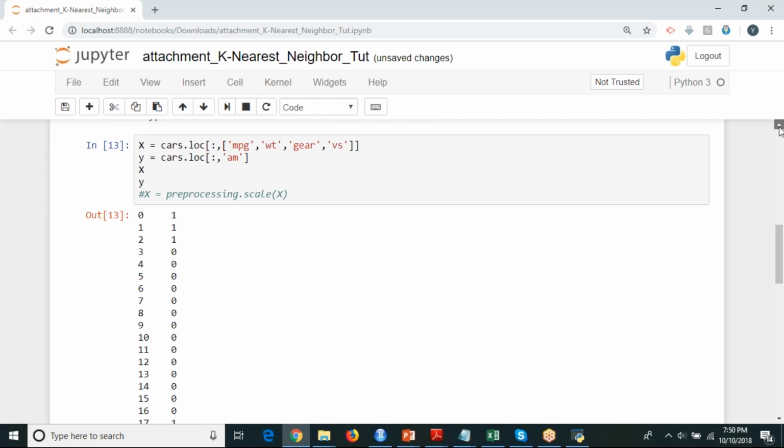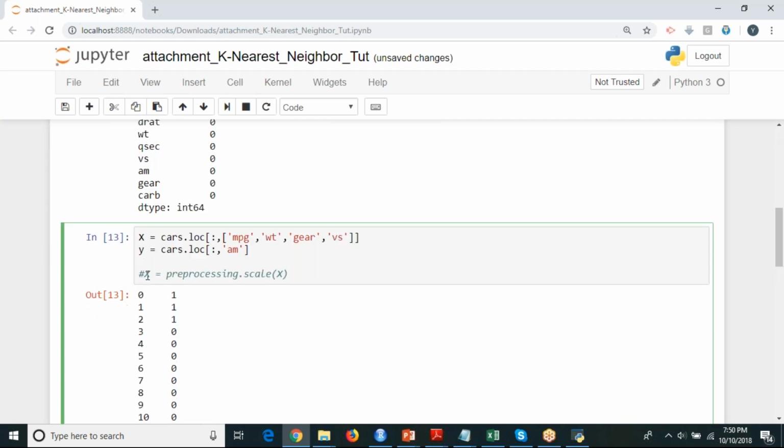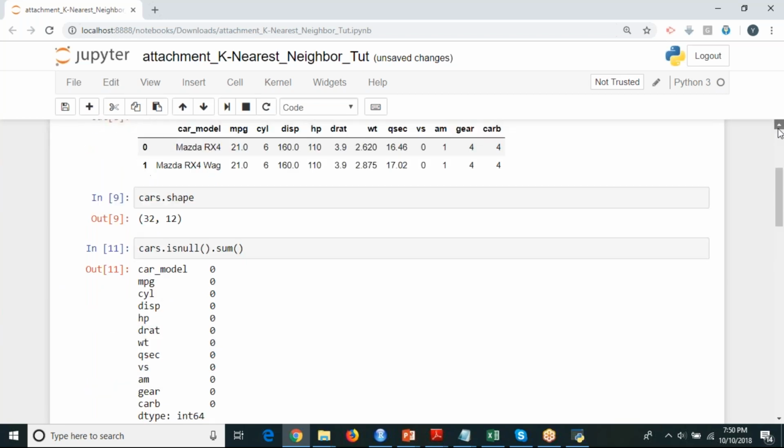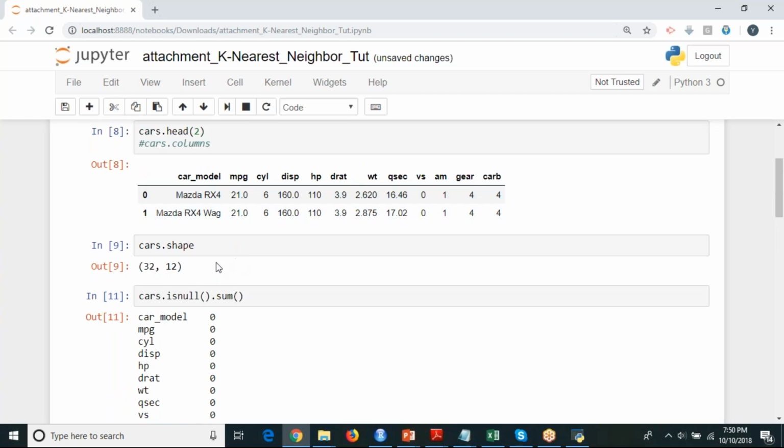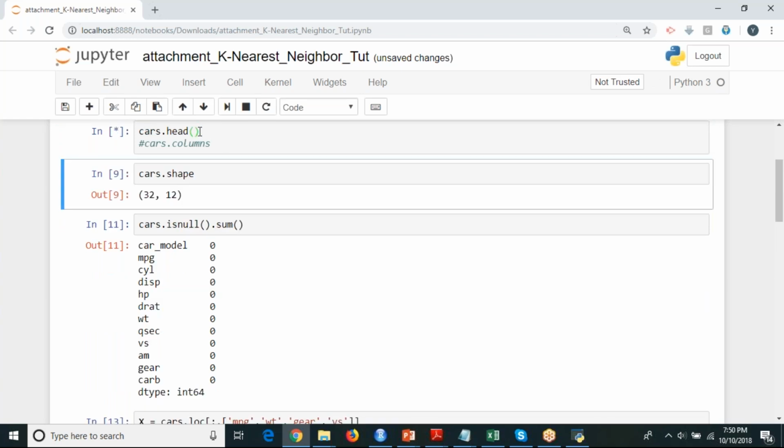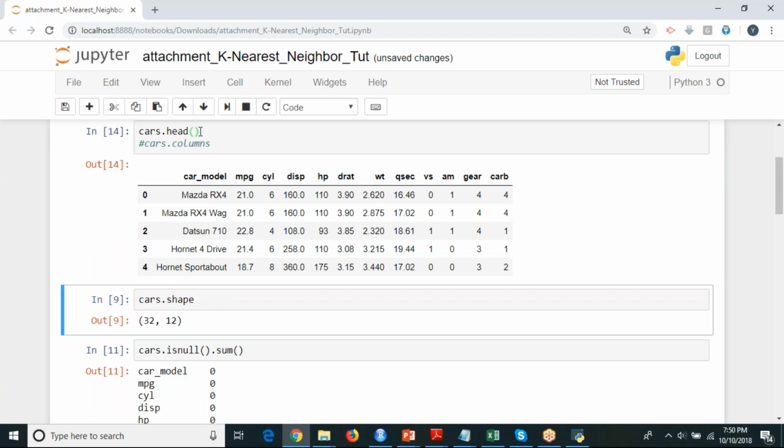I don't want to display all these things, I'm going to remove them. So now you can see that out of all the 12 columns, I've chosen only MPG, HP, whatever is required for my input, and only the AM column as output. If it is 1, it is automatic. If it is 0, it is non-automatic, a manual car, like that. Okay. Now coming to your data.